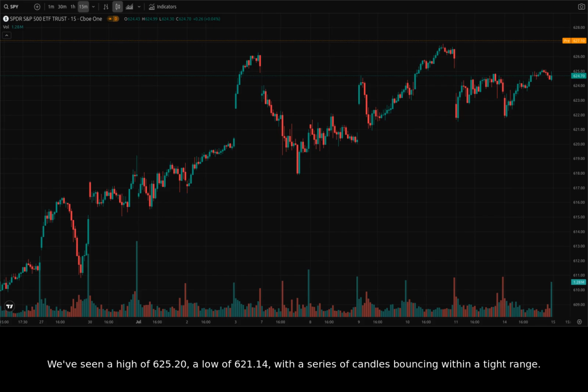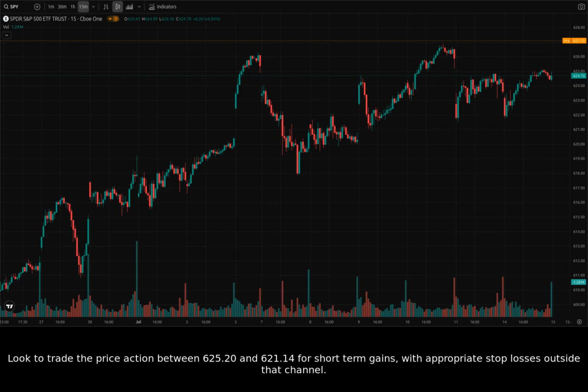We've seen a high of 625.20, a low of 621.14, with a series of candles bouncing within a tight range. Look to trade the price action between 625.20 and 621.14 for short-term gains, with appropriate stop losses outside that channel.